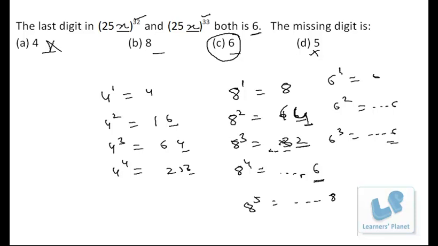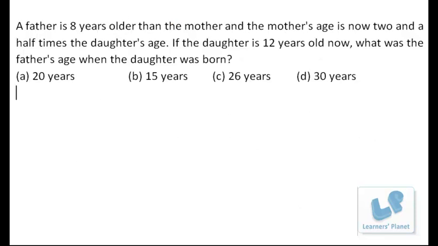Now let's discuss this problem. I think it's quite an easy problem. No paperwork is required at all. A father is 8 years older than the mother, and mother's age is now 2.5 times the daughter's age. If the daughter is 12 years old now, what was the father's age when the daughter was born? Very, very simple problem. If the daughter's age is 12 years, then mother's age is 2.5 times. That means it is 12 twos are 24 plus 6, 30 years.